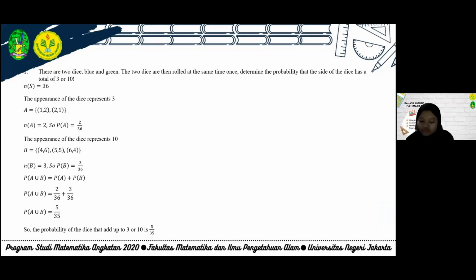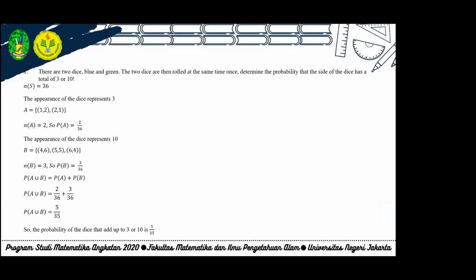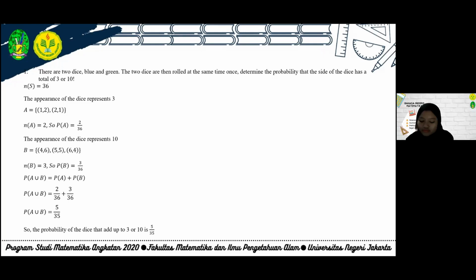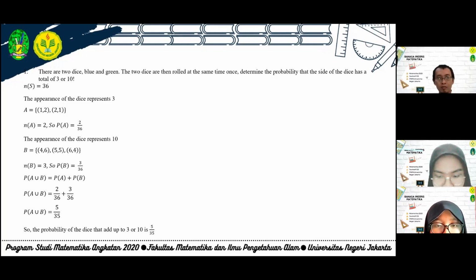The appearance of the dice representing 3 is A: 1,2 and 2,1. So we get the number of trials which happen is 2. So the probability of A is 2/36.